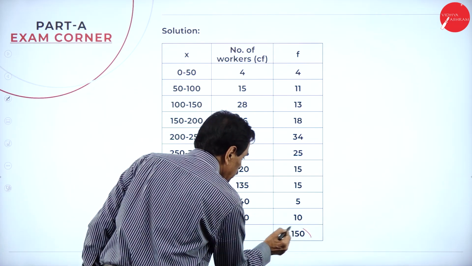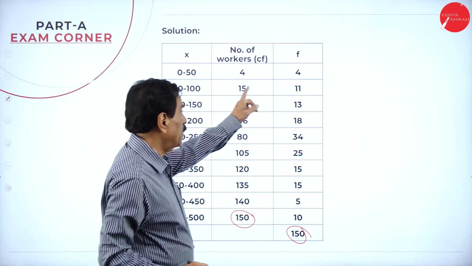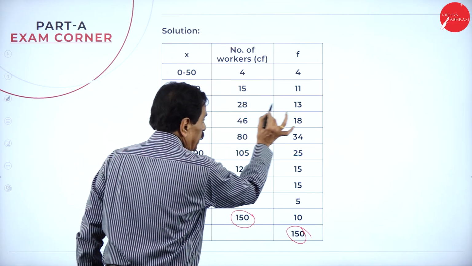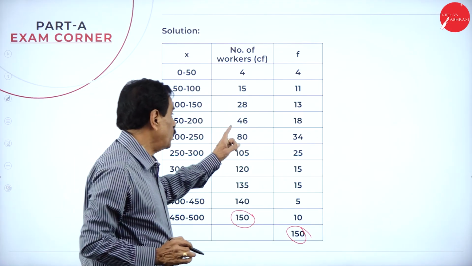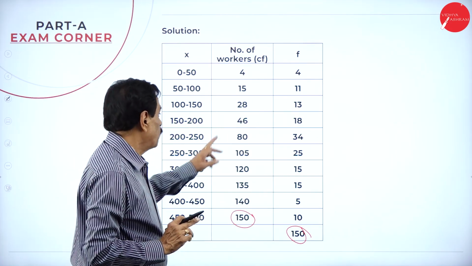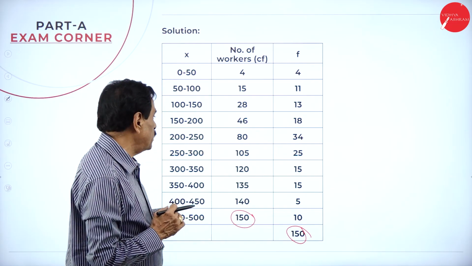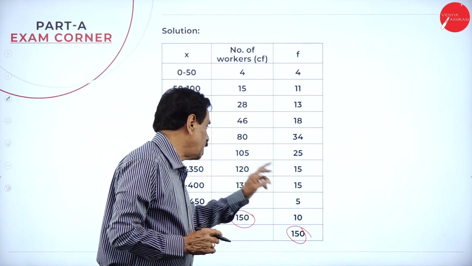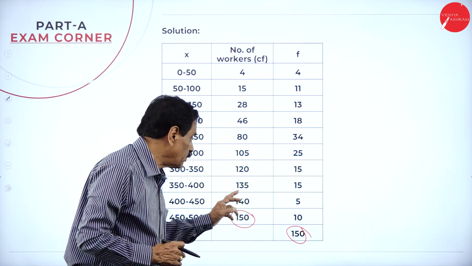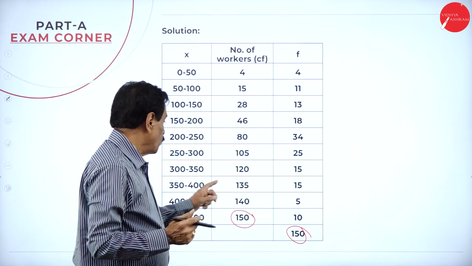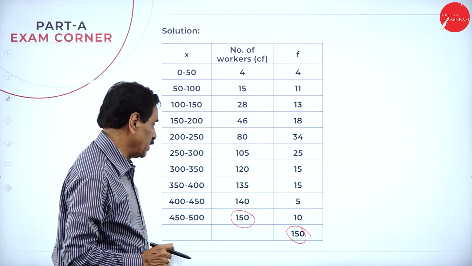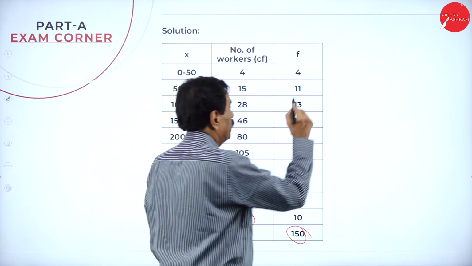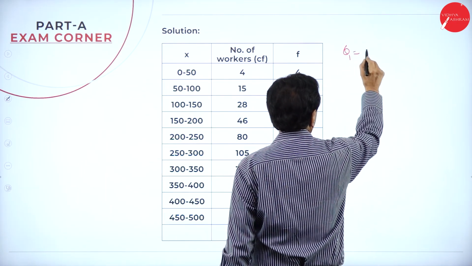It is one pair. This and this should be one and the same. You retain the first figure 4. 4 to 15 is 11 difference. 15 to 28, 13 difference. 28 to 46, 18 difference. 46 to 80 is 34 difference. 80 to 105 is 25 difference. 105 to 120 is 15 difference. 120 to 135 is 15 difference. 135 to 140 is 5 difference. 140 to 150 is 10 difference. Now, you got formula 1. Q1 is equal to n by 4.